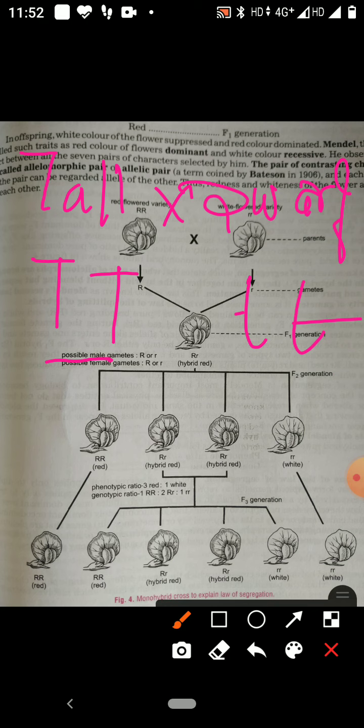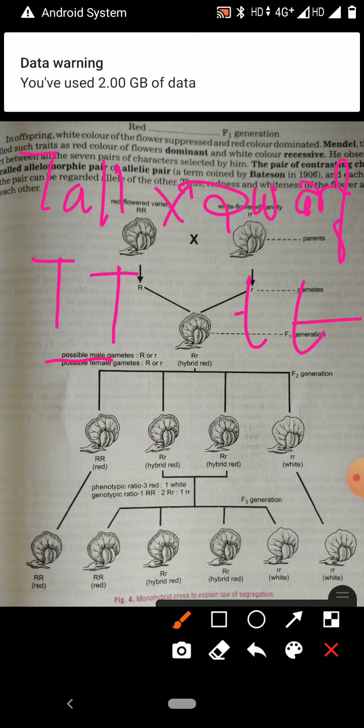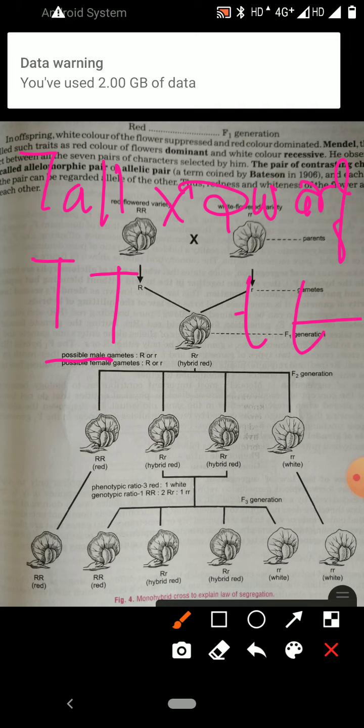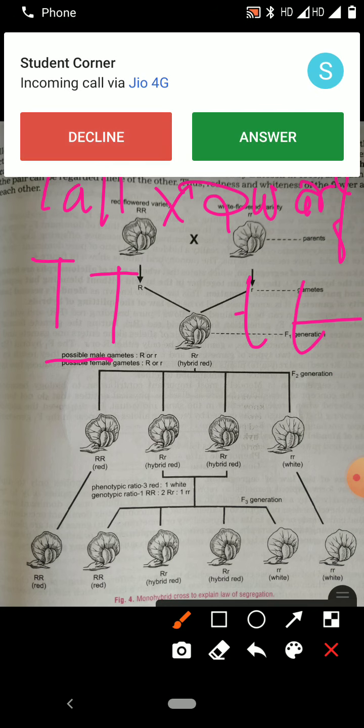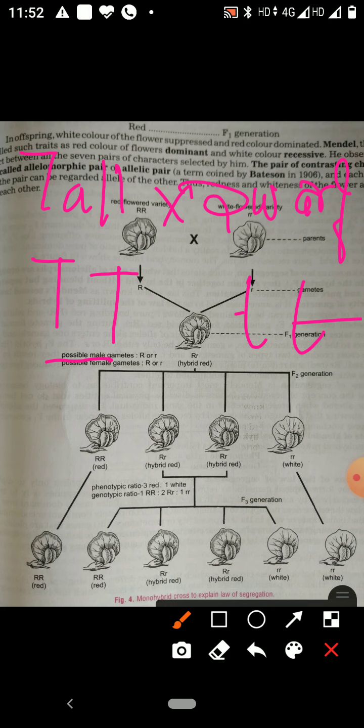These factors exist in pairs. For example, taking tall plants and dwarf plants, the factors are represented by capital T for tallness and small t for dwarfness.